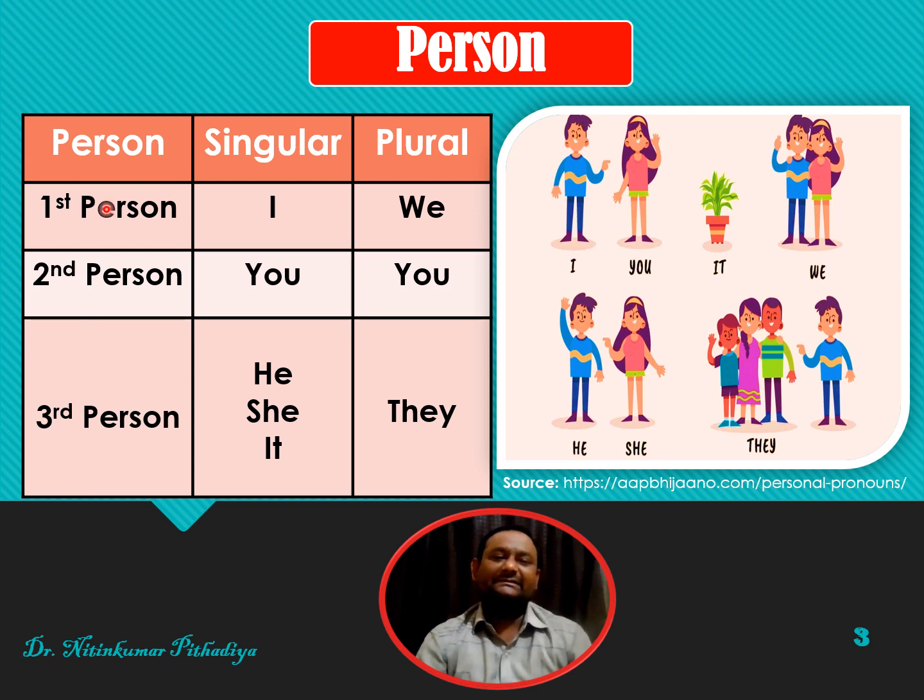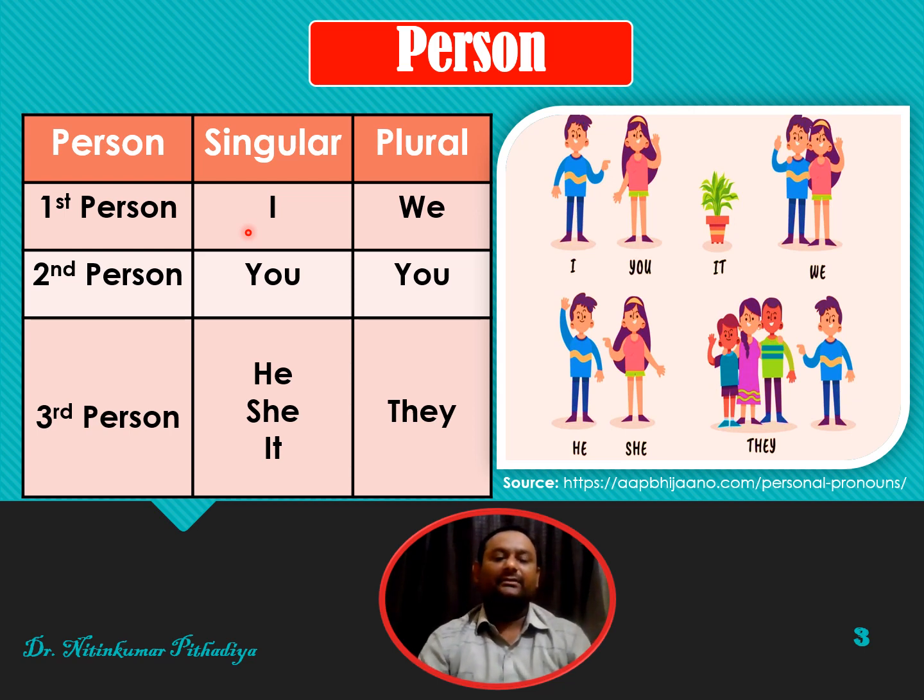And these persons can be used as either singular or plural. So the first person singular is I. It means, friends, if I want to talk about myself, I will use I as pronoun.